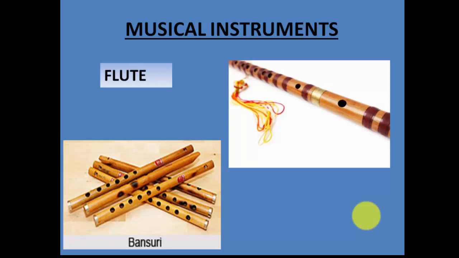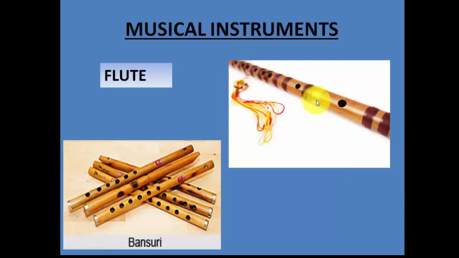Generally what happens is, he starts blowing the air from one end, and if you see, you will find that the person is continuously moving his fingers. So what is he doing? He's opening and closing these holes that you see here. So many holes. So the person's fingers are on these holes. These are called nodes, and he's continuously opening and closing these holes.